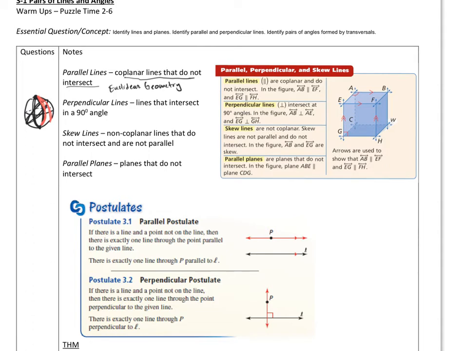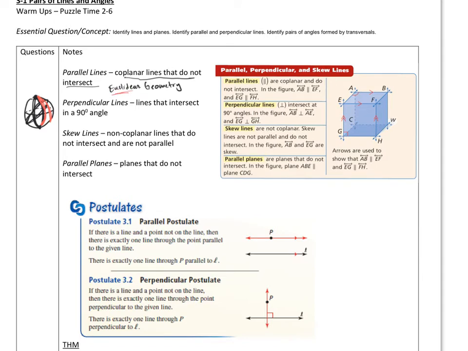So imagine I take an orange and I just slice it down the middle, then slice it again. But each time I have to go through that middle. Those are the lines I'm creating, and they will intersect. So really in a sphere, parallel lines will intersect because there's no such thing as parallel lines in a sphere. But in any case, we're doing Euclidean. So this is all based on a flat plane.